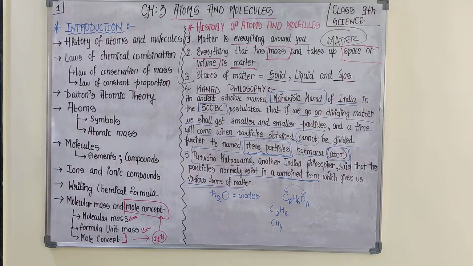But here we are going to study something which was given by Indian philosophers. I hope you are aware of what a philosopher is. Without introducing the British scientist or any other foreign scientist, our theory and our knowledge would be incomplete. So after this, now we would like to introduce Democritus.